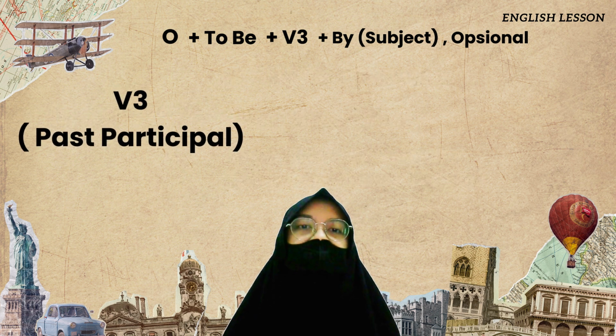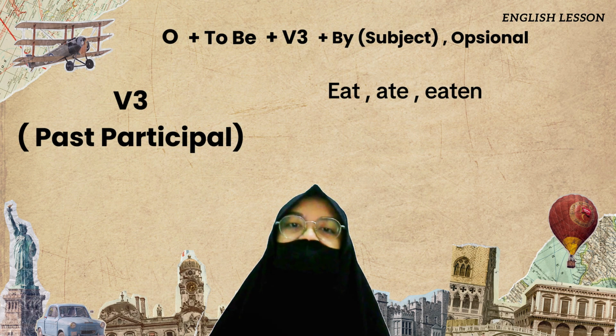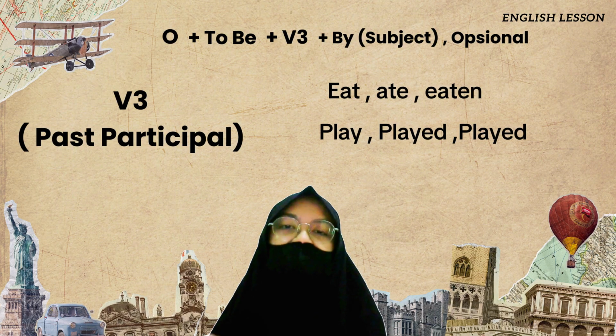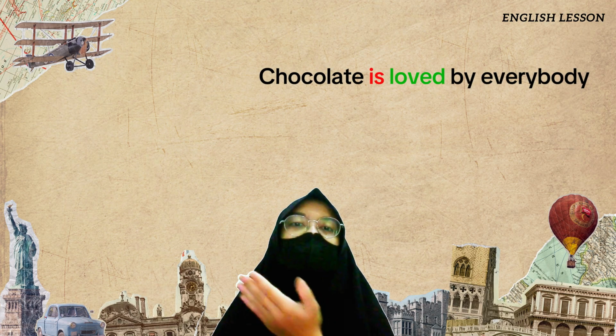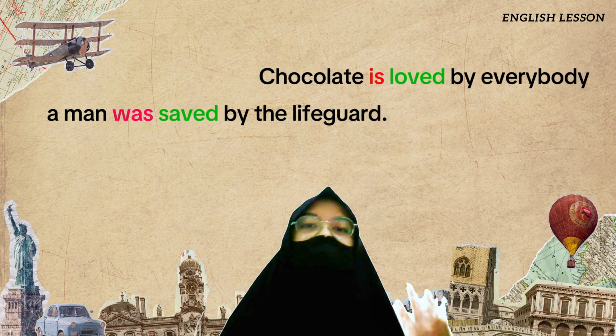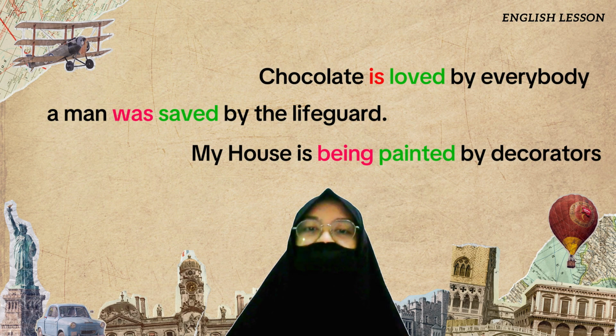Verb 3 looks like eat, ate, eaten. The verb 3 is eaten. Play, played, played. The verb 3 is played. The examples are: chocolate is loved by everybody. A man was saved by the lifeguard. My house is being painted by a decorator.